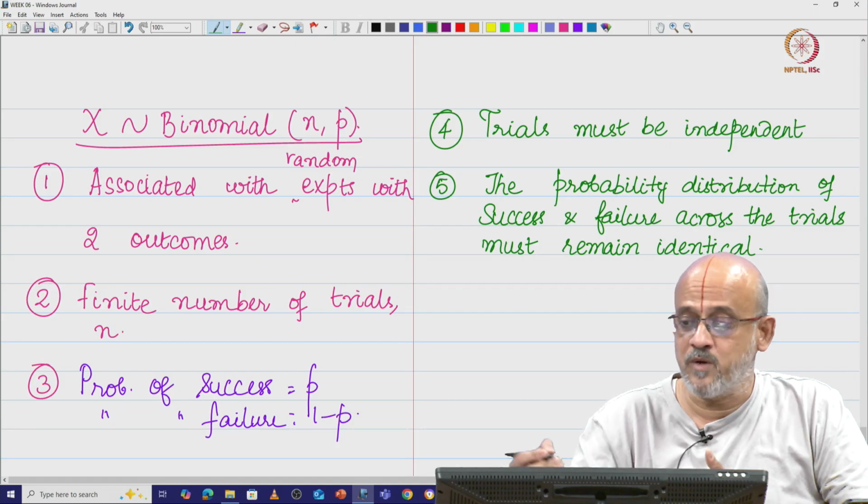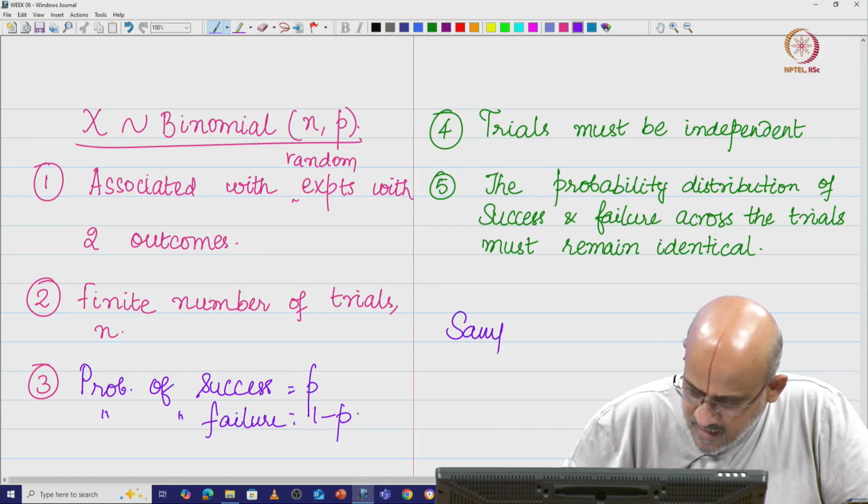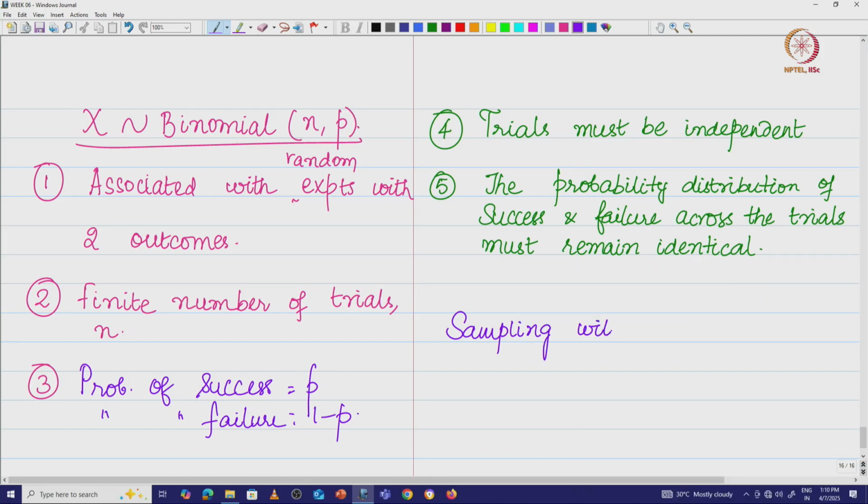Identical. So, in essence, what we are saying is we want to look at sampling with replacement and IID, basically independent and identically distributed. This you will come across in multiple places.